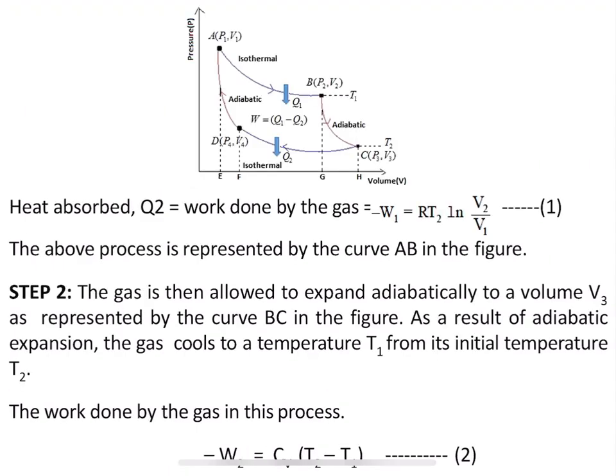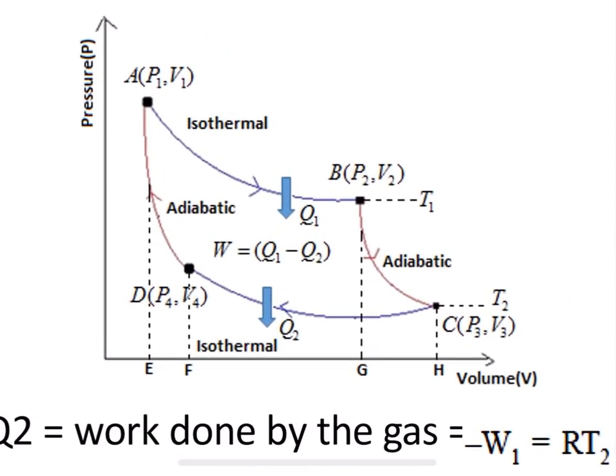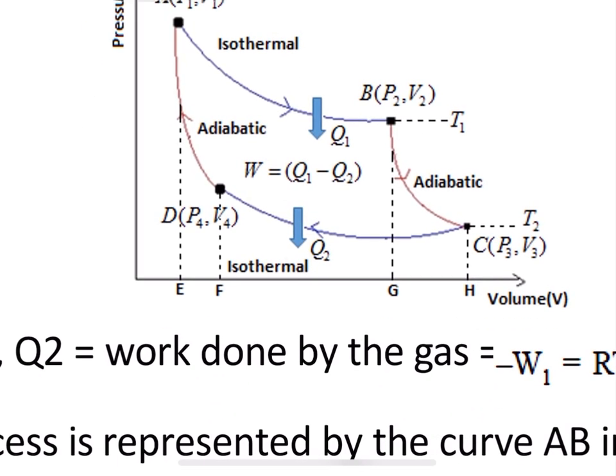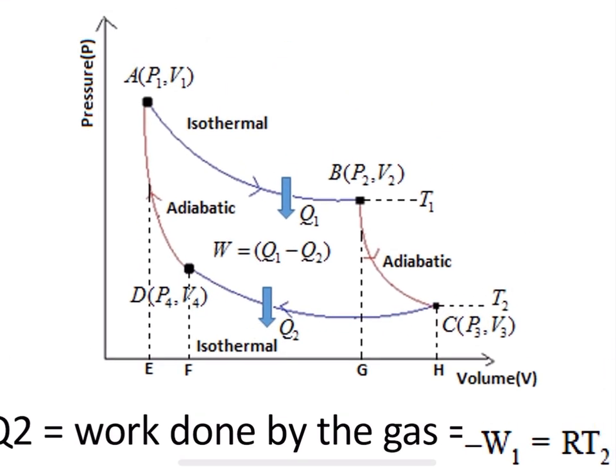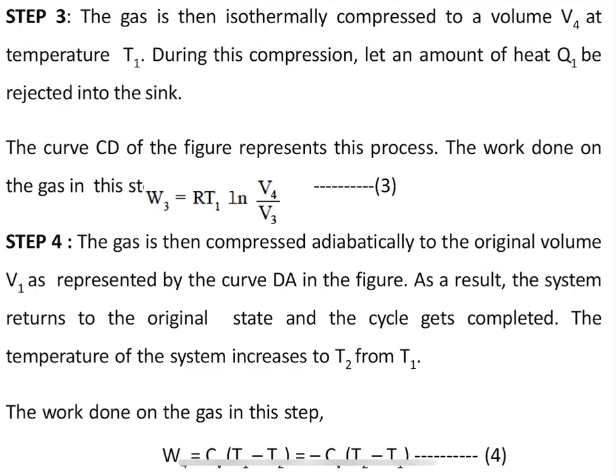The curve 3 represents, so this is the curve 3, that is C and D. Here you can observe the isothermal compression of gas taking place. Okay. So, this CD represents step 3 of Carnot's cycle. Let me call the work done W3. Since this is step 3, W3 will be equal to RT1 ln V4 divided by V3. The process which takes place in this step is an isothermal process.